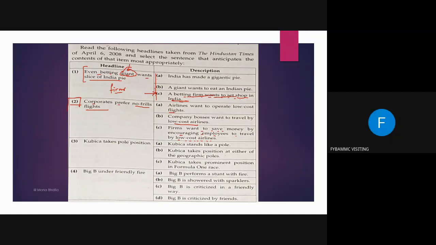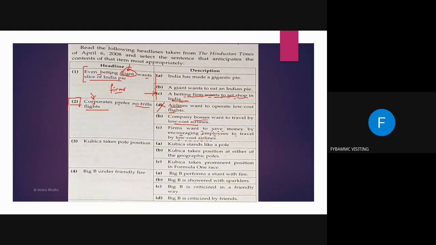No, it is corporates. A, ma'am, A. No. A is like airline wants to operate low cost flights. No, it is not about the airline. It is about the corporate. So A will be completely wrong, because the airline has nothing to do with it. Here corporates are involved, but corporates do not mean only bosses.